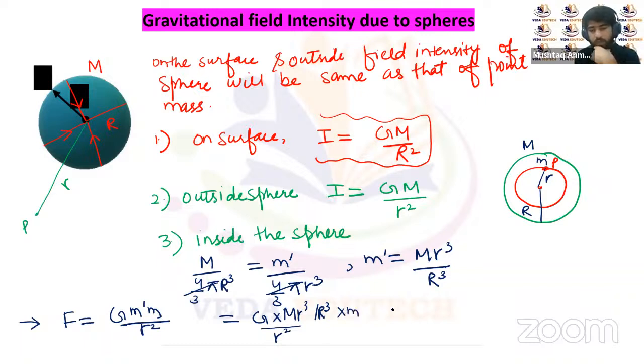So we'll be left with G M, multiplied by r upon R cube and multiplied by the small mass m, where small m is the mass of the particle placed at P.